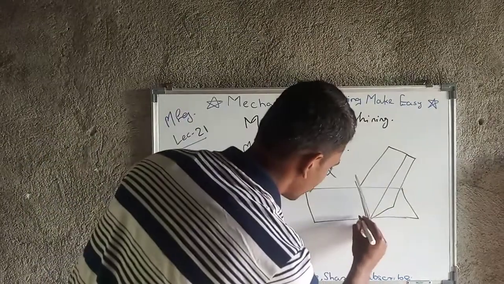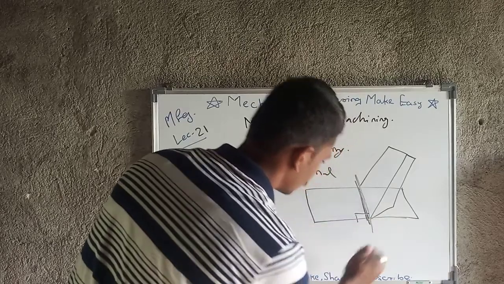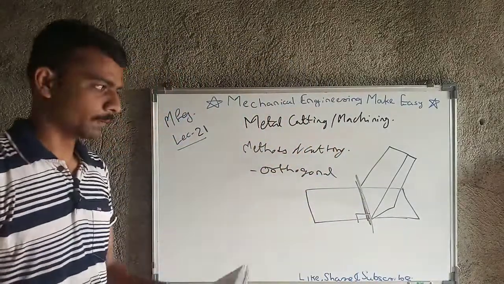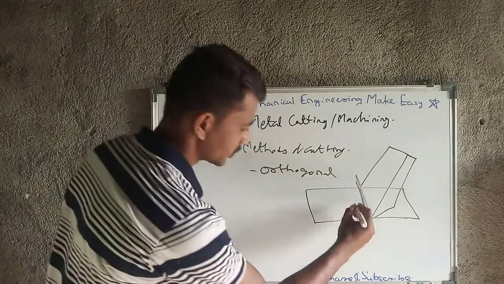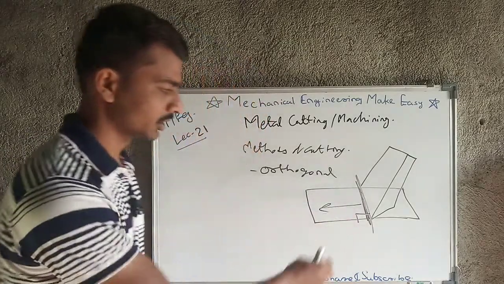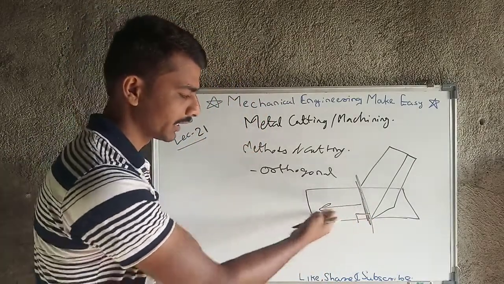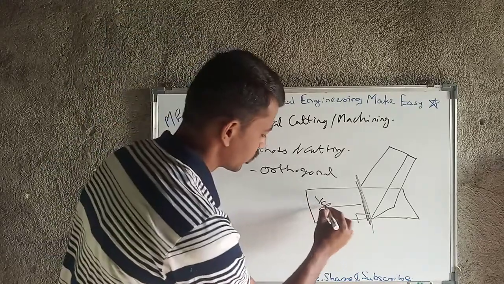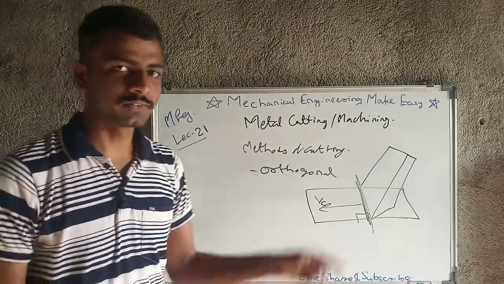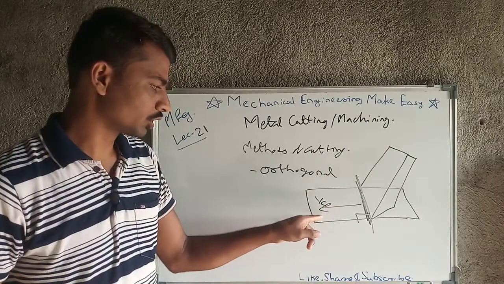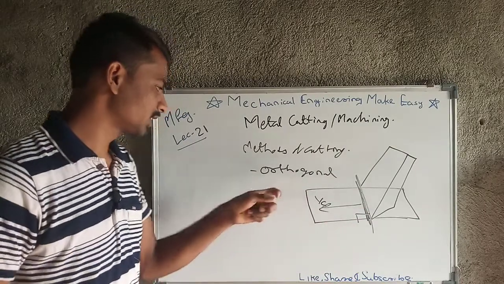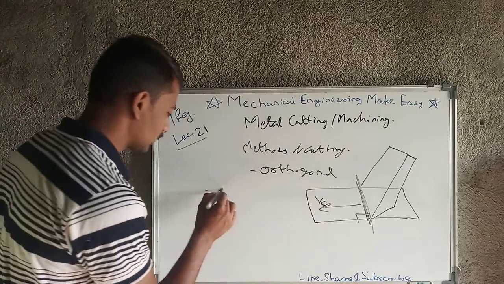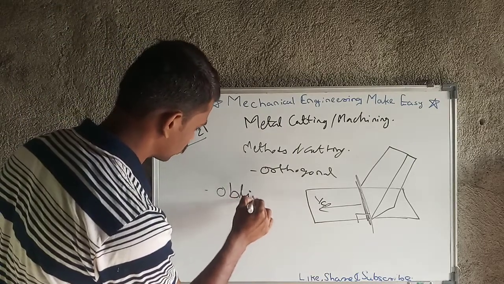This edge will be perpendicular to the velocity of cutting. Because this cutting tool is moving in this direction, the velocity of cutting has this direction, that is VC. If the direction of the velocity of cutting is perpendicular to the cutting edge, then this is nothing but orthogonal cutting. And another is oblique cutting.